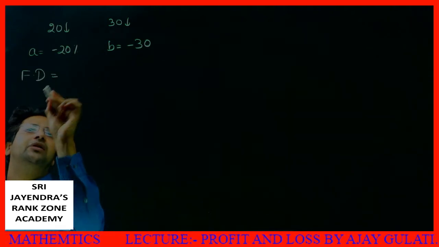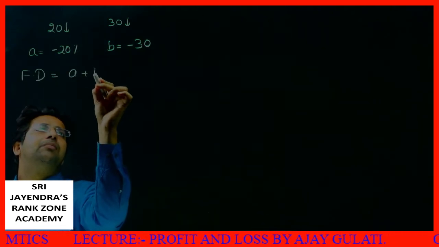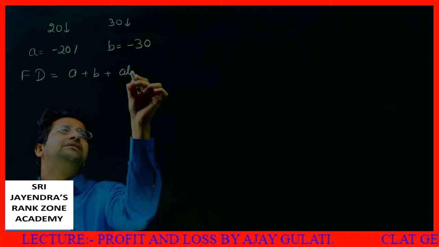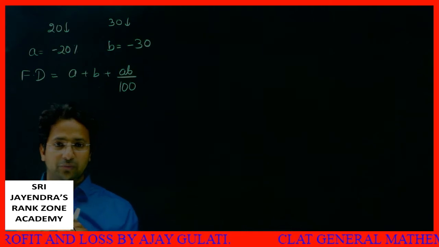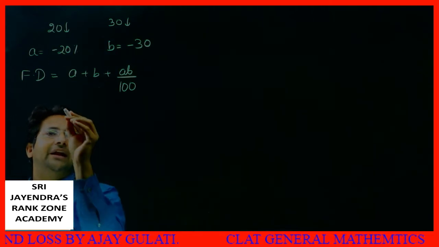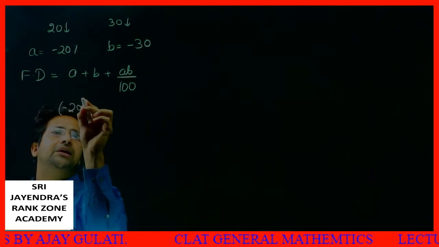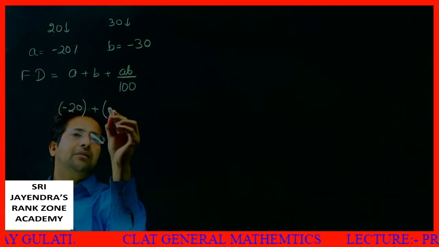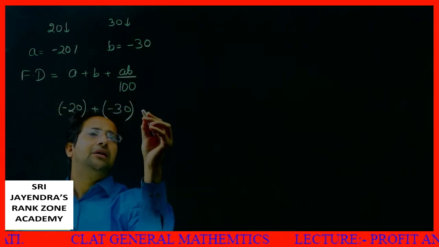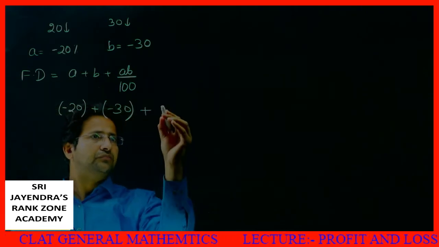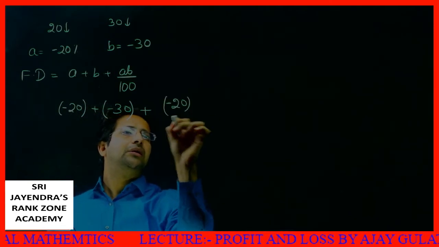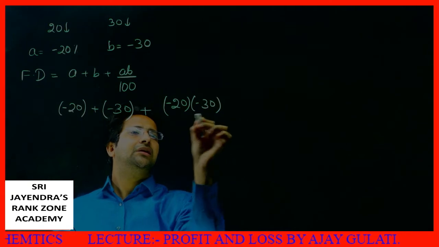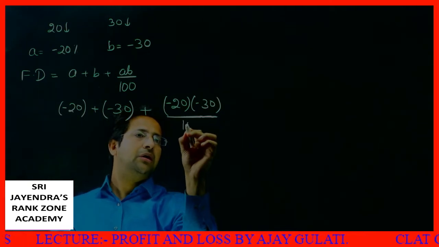So this final discount will be A plus B plus AB by 100, but I need to be careful. Put the values as they are. A is negative, so I'll put minus 20. B I'll put minus 30, plus minus 20 into minus 30 upon 100.